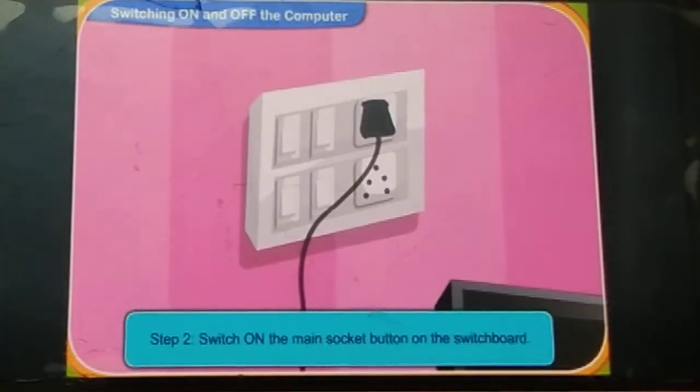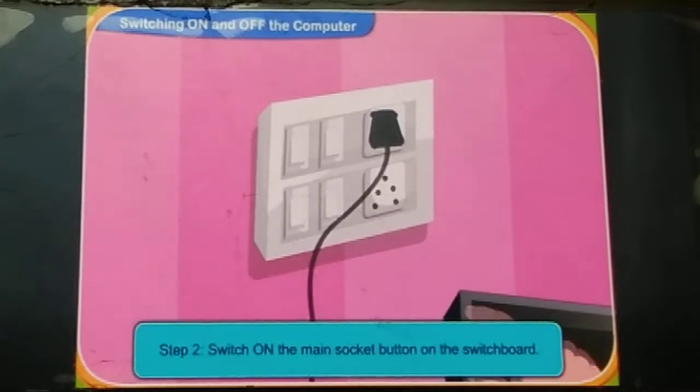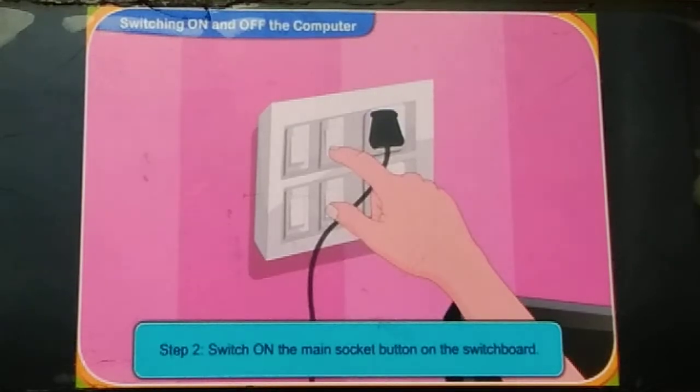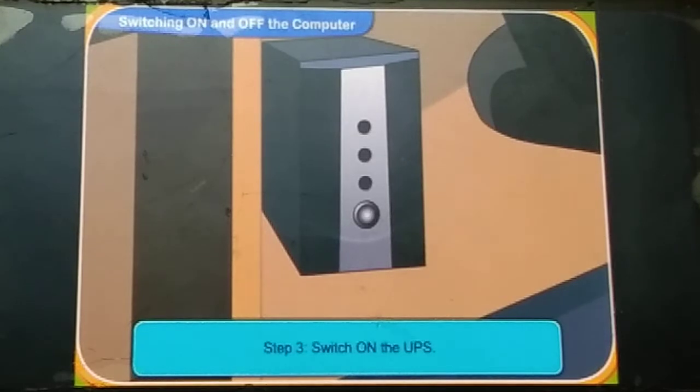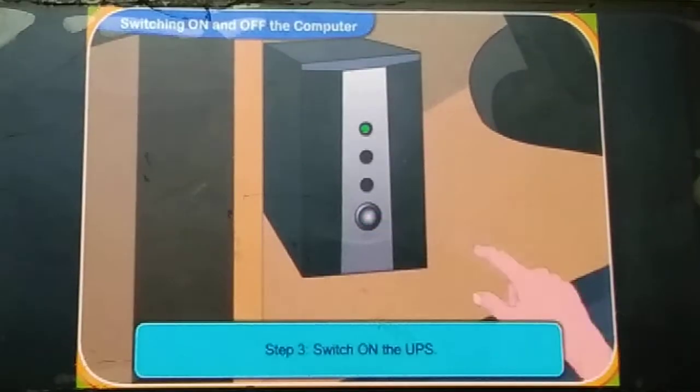And second step is switch on the main socket button on the switchboard. எல்லார்கிட்டயும் switch board னு ஒன்னு இருக்கும், அதை ஆன் பண்ணணும். Third step, switch on the UPS. UPS means power saving when current off.